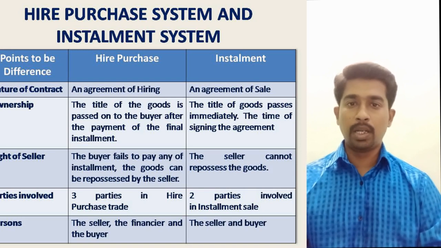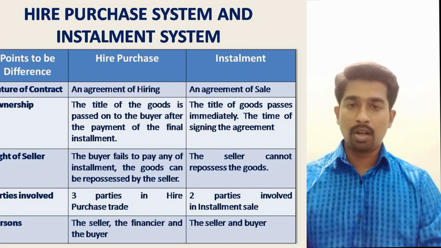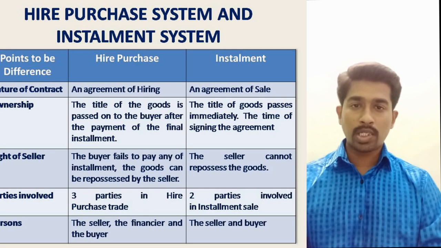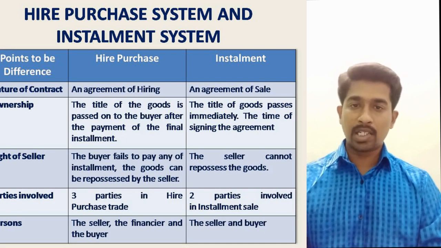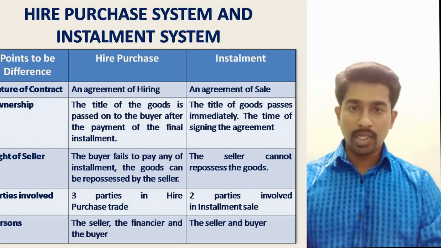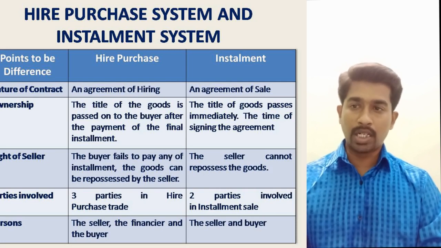First, we see the difference under the heading nature of contract. Hire purchase system is a signing of a contract of hiring. Installment system is a signing of an agreement of sale. Ownership: the title of the goods is transferred at the last final installment paid by the buyer. Under the installment system, the ownership is transferred immediately to the buyer at the signing of the contract.